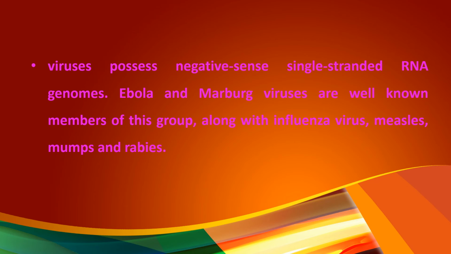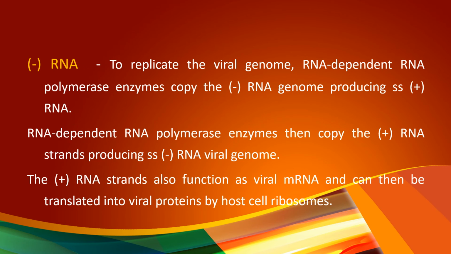Next are viruses that possess negative sense single-stranded RNA as their genome. For example, Ebola and Marburg viruses are well-known members of this group, along with influenza, measles, mumps and rabies. They have negative strand RNA as their genetic material.